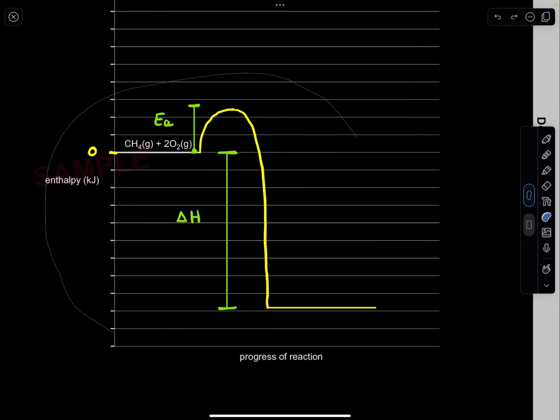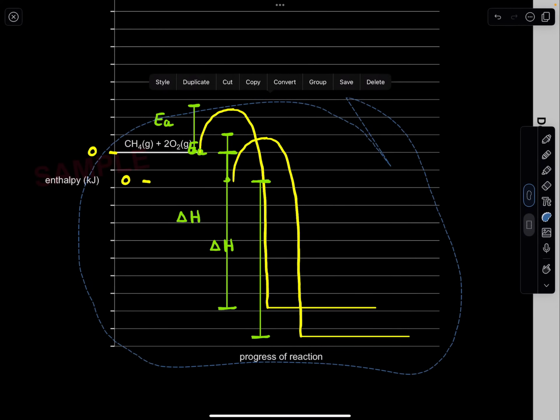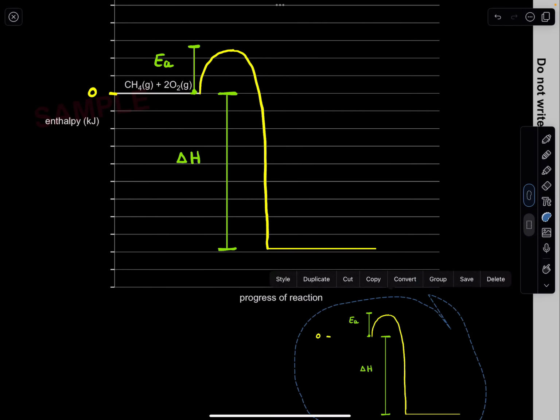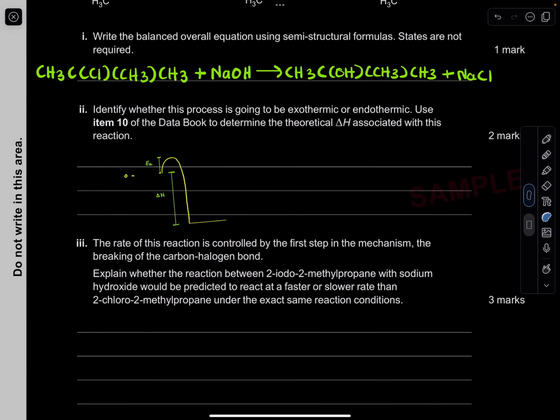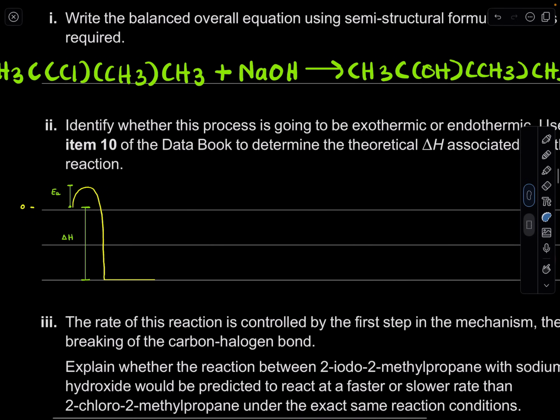I'm gonna take this here. I want to duplicate it, make it a little smaller, of course. This is what I'm going to use to show you how to do this question. Make it a little smaller, put it right over here. Okay, so what's happening here? So we need to understand how do we calculate the change in H? Now, think about it.